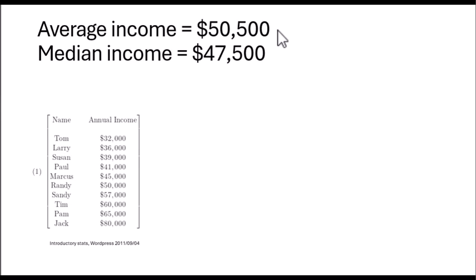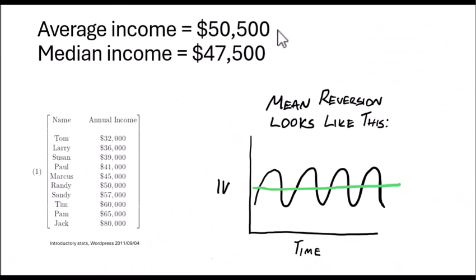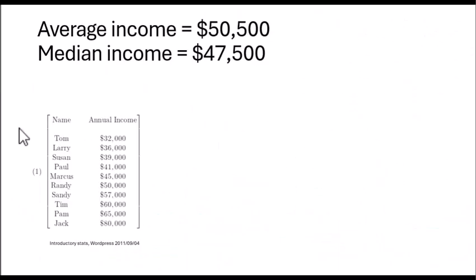The average, which is also called the mean, is 50,500. So you may have heard mean before. If you go back to your high school math, basically just average. We call volatility a mean reverting measurement because typically it gets very, very high at times, comes back down towards the mean, the average. It gets very, very low sometimes, and eventually comes back towards the mean, reverting. That's something that many funds play. People play that, they'll play mean reversion in relationships, in pair trades, etc. Lots of different ways to play mean reversion.